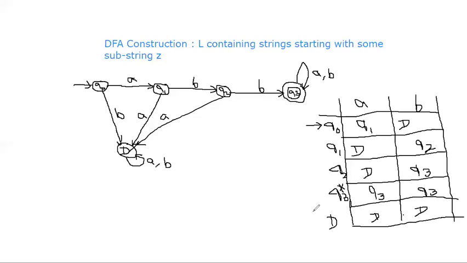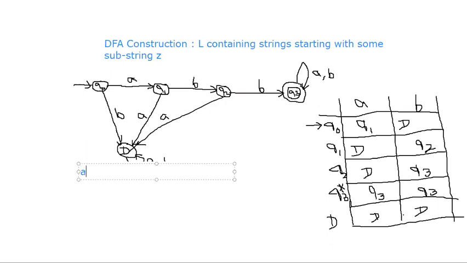It never comes back to the acceptance state. So in this way we can fill the transition table. This is the alternate representation of DFA. This is the transition diagram, and this representation is called the transition table. Suppose you want to check any string.